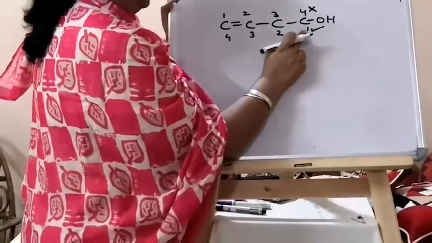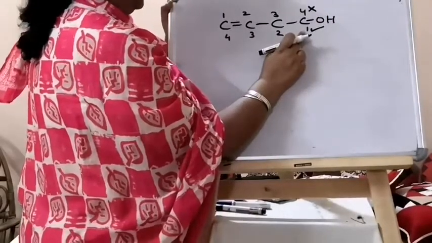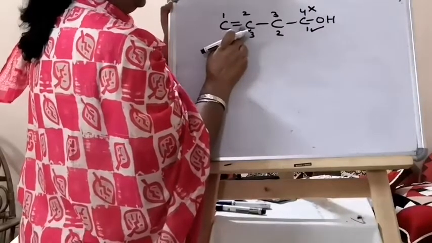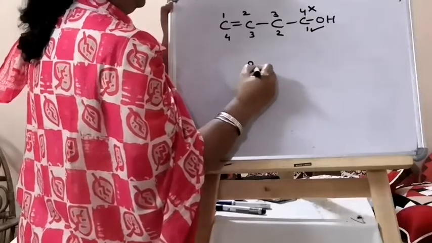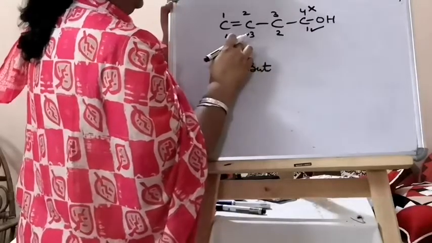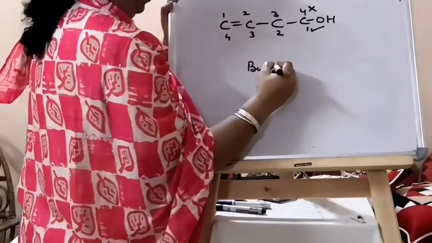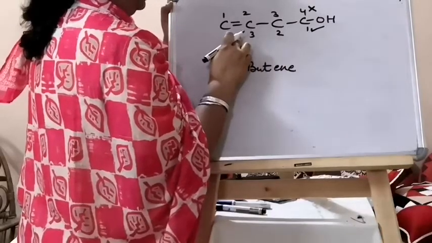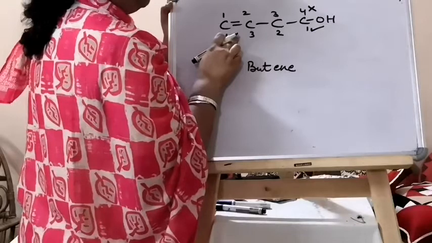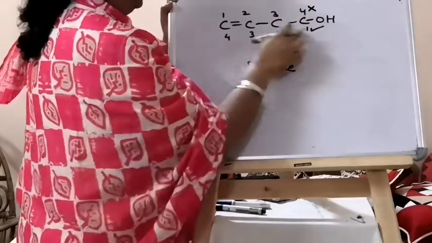Here the OH group will be considered at 1 and the double bond will be considered at 2. So what will the root word be? But. And we have a double bond, so ene, and ene is at 3 if you come this way.